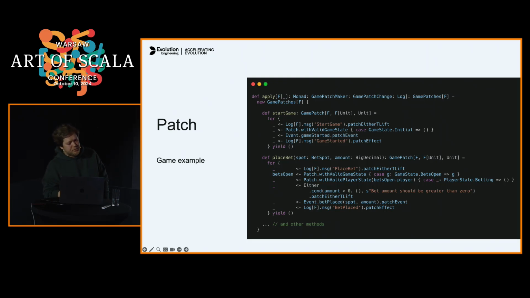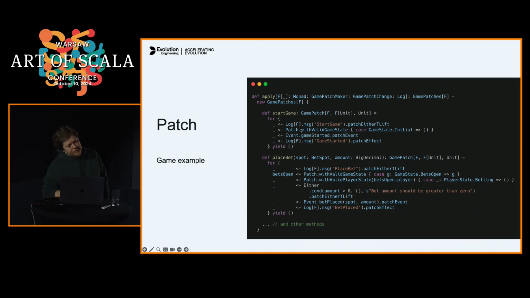So game patches. Here's the way it could look. We have some trait and we have an implementation. There are slightly more patches than these two, but let's just have a look. For start game, we're going to log that we received the start game call, and lift it to our patch.